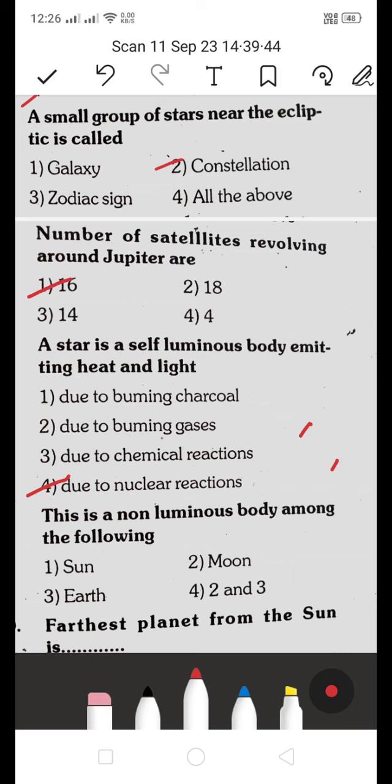a non-luminous body is one that does not produce its own light, although it reflects light from other sources. Examples are the moon and earth. The fourth one, 2 and 3, is the right answer. They are non-luminous bodies. They don't produce their own light, but they reflect the light from other sources.